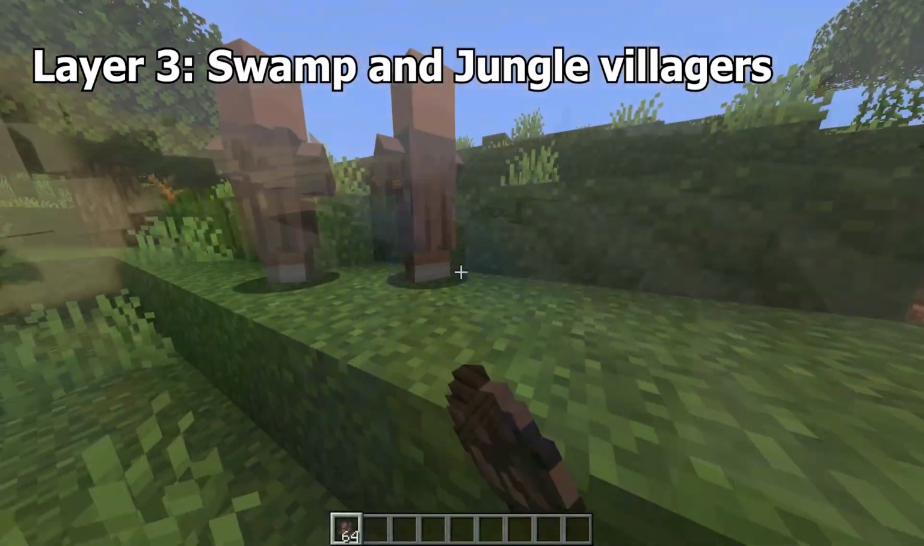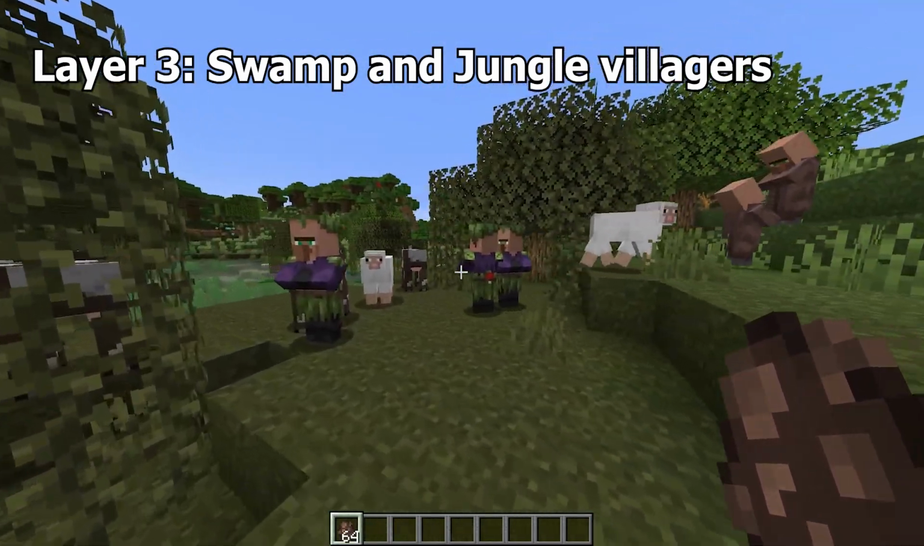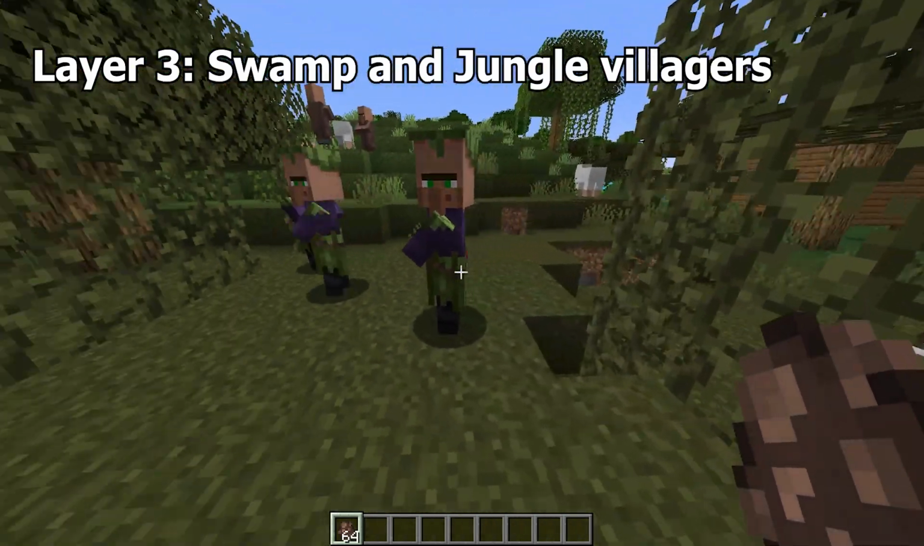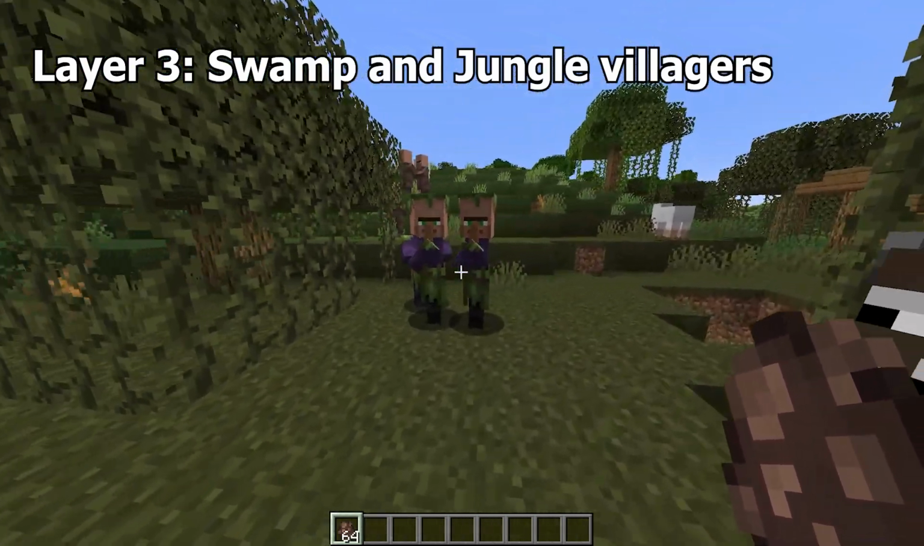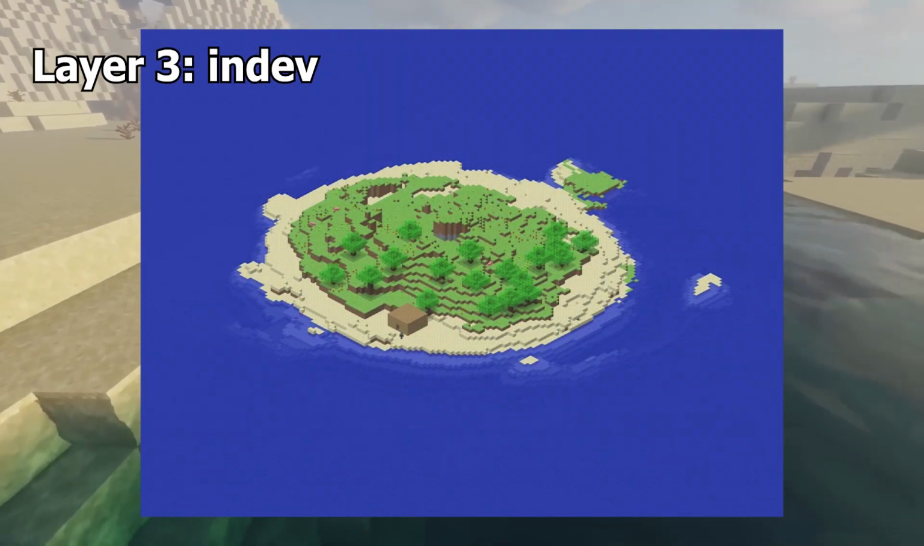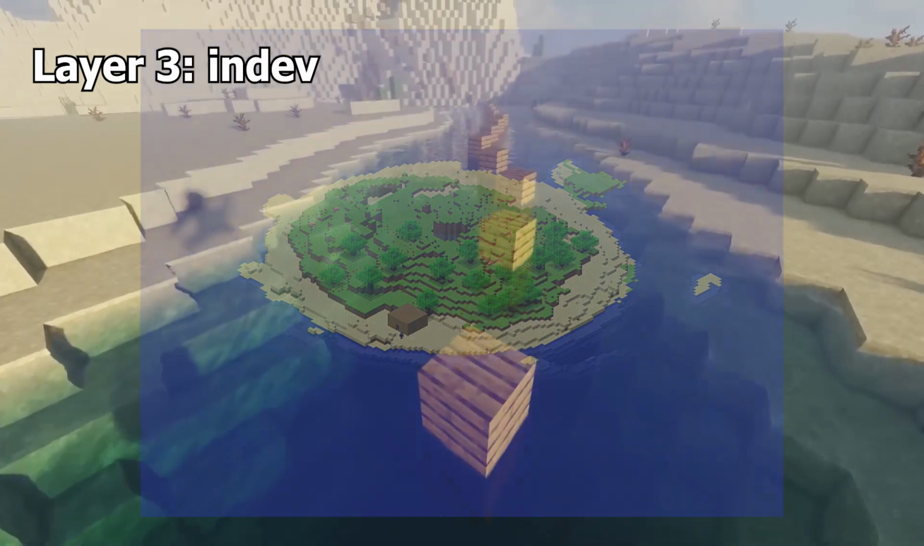Swamp and jungle villages are villages that have different skins if they spawn within either of the aforementioned biomes. This usually needs to be induced unnaturally by the player, as villages don't spawn in these biomes. Indev was a super early version of Minecraft, preceding even the beta and alpha versions of the game.